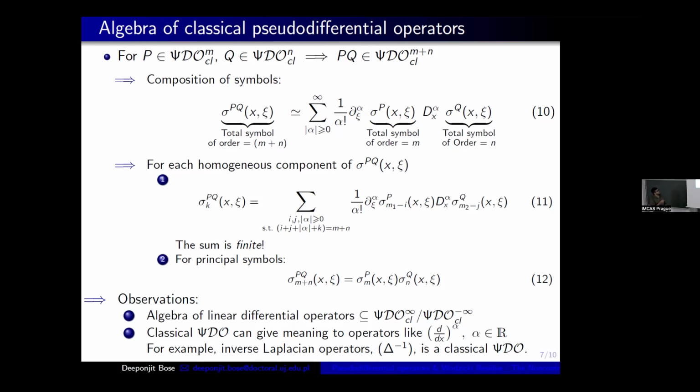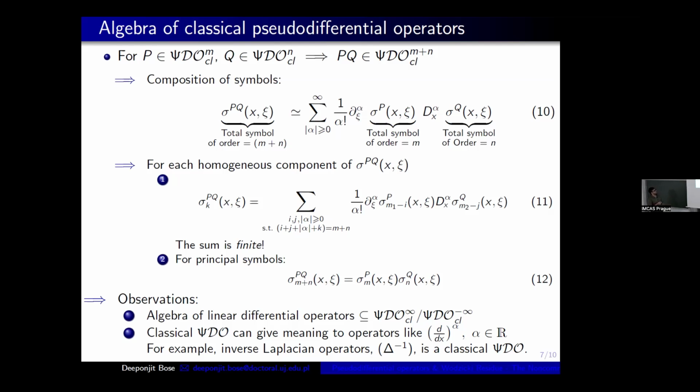This is subject to a constraint, where mod alpha is the sum of alpha 1 plus alpha 2 up to alpha d, where d is the dimension, since we are talking about R^d. And the constraint is that i plus j plus mod alpha plus k equals m plus n. So this is a finite sum.